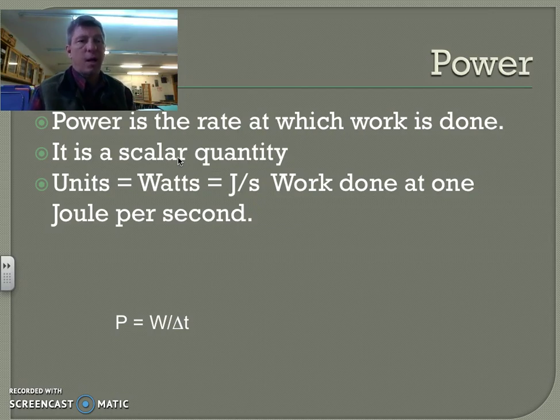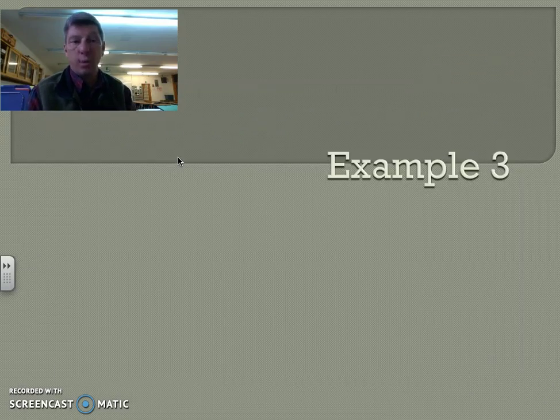It is not a what, which is a question word. It is a watt, which is a joule per second. The formula for power is shown on the bottom of your screen: power, with a capital P, is equal to work, capital W, over delta t. Notice the capital W in the formula stands for work. It is a variable, whereas a watt is also symbolized with a capital W, but it is a unit, not a variable.